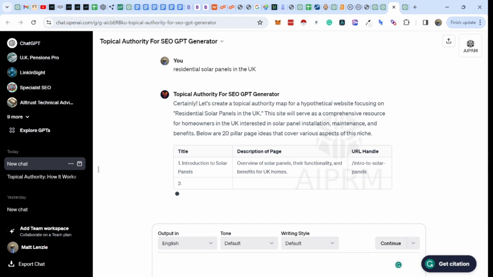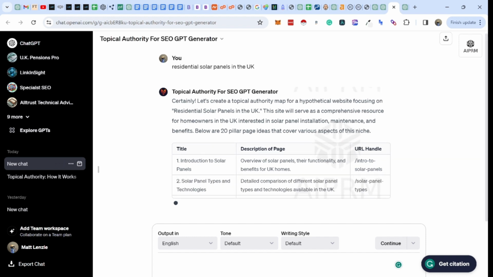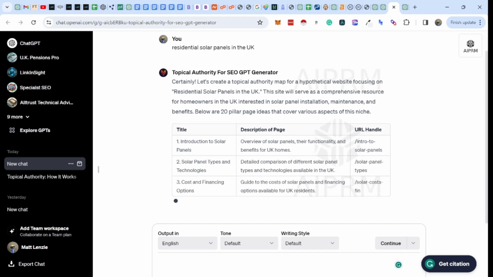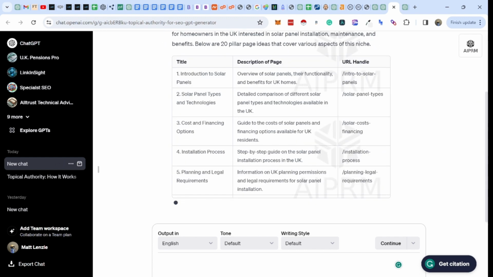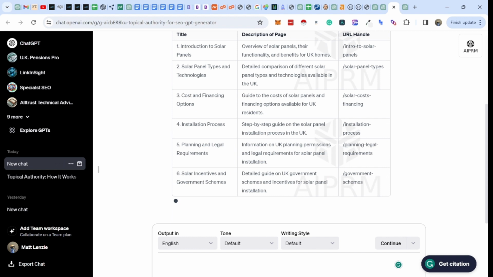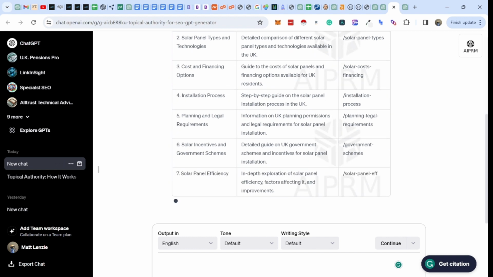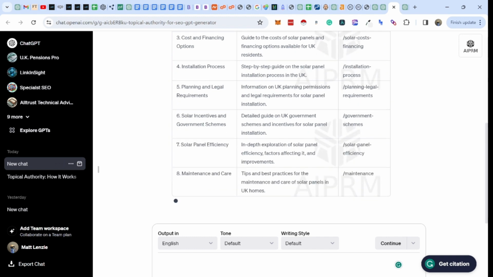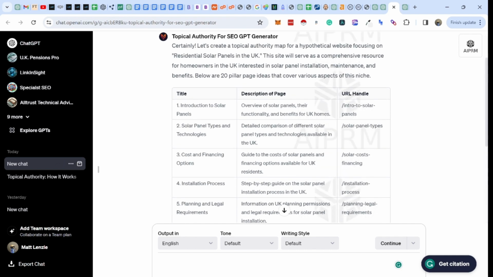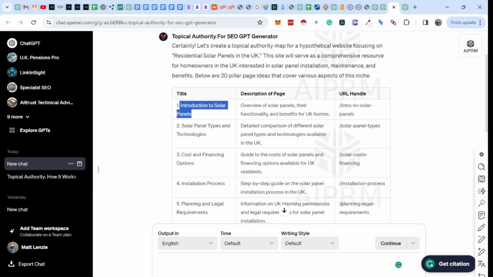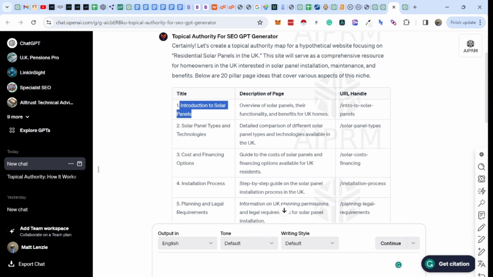So: introduction to solar panels, solar panel types and technologies, cost and financing options, installation process, planning and legal requirements, incentives and government schemes, solar panel efficiency, maintenance and care. So these will become what we call the pillar pages. Effectively, we'll create this page and it'll give it a description, and then this will be the URL for that page.